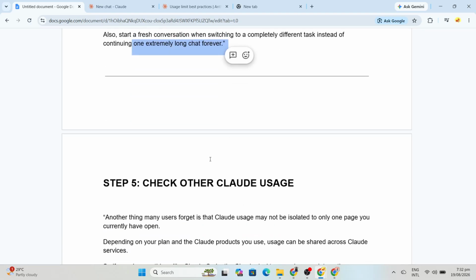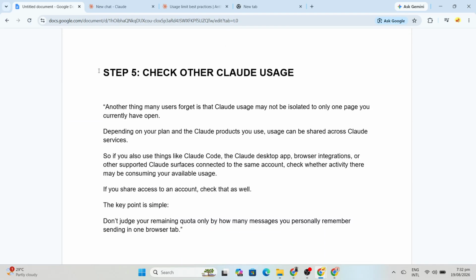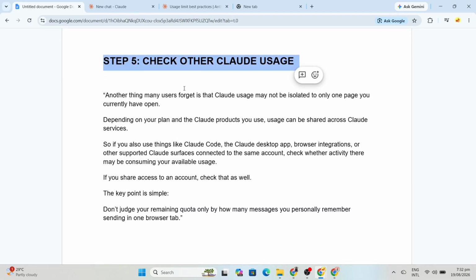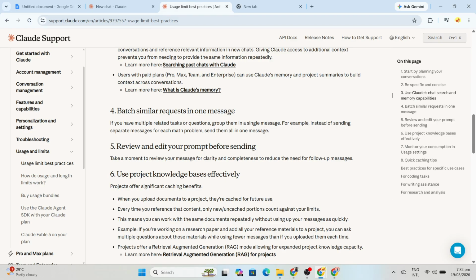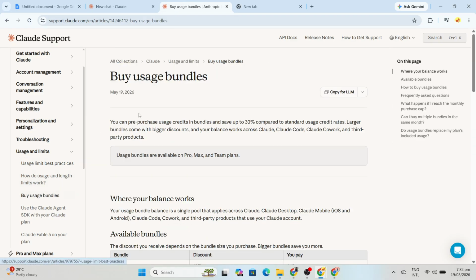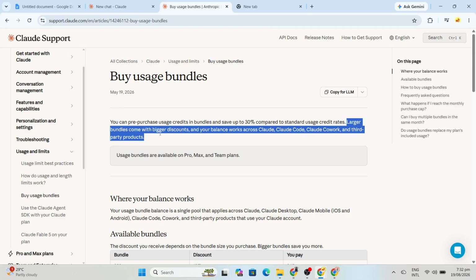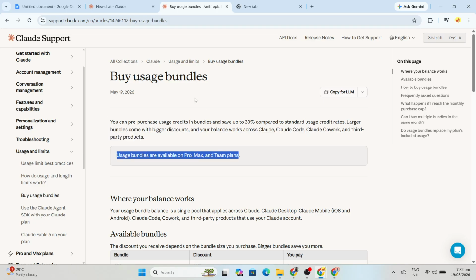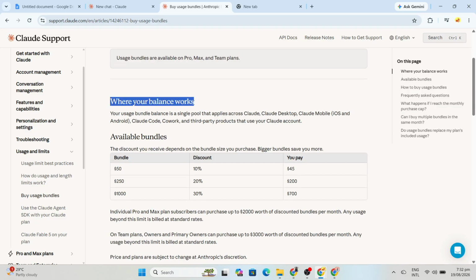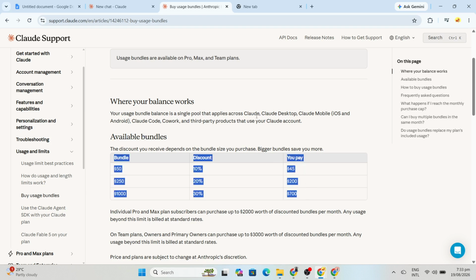Another thing many users forget is that Claude usage may not be isolated to only one page you currently have open. Depending on the plan and Claude services you use, activity in other connected Claude tools or sessions may also be relevant to your available usage. So if you use Claude in more than one place, check whether there is other activity connected to the same account. Don't judge your remaining quota only by how many messages you remember sending in one browser tab.